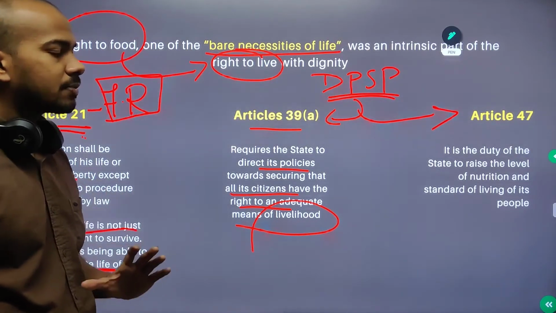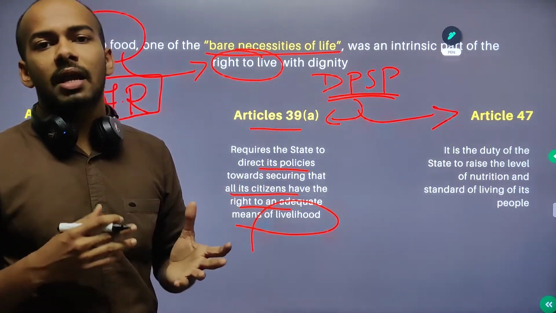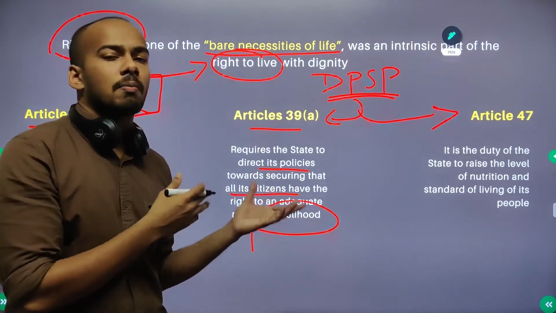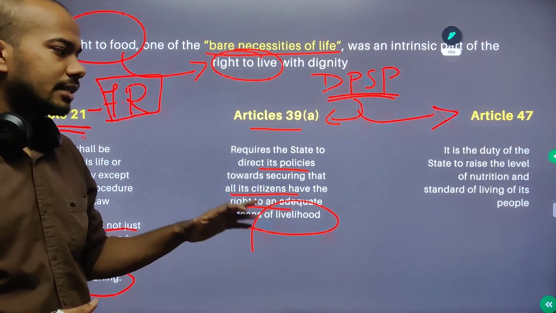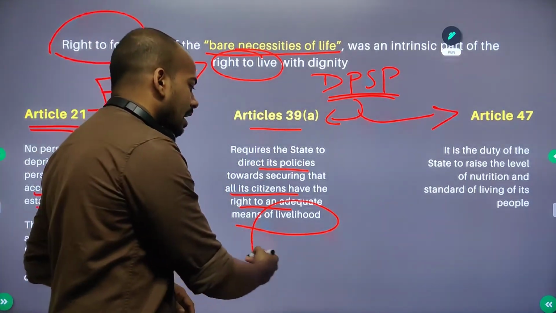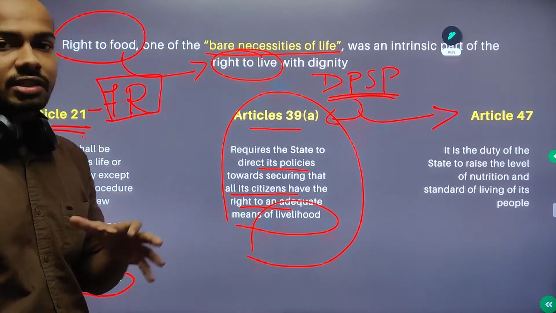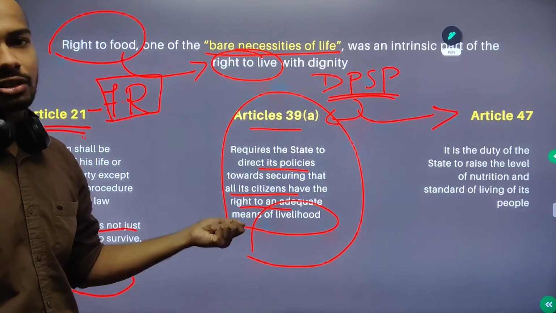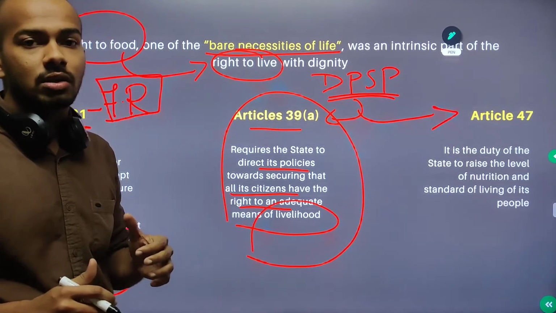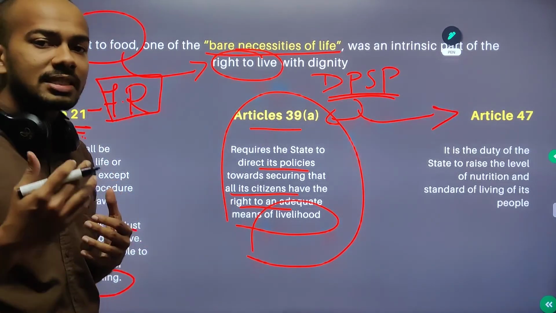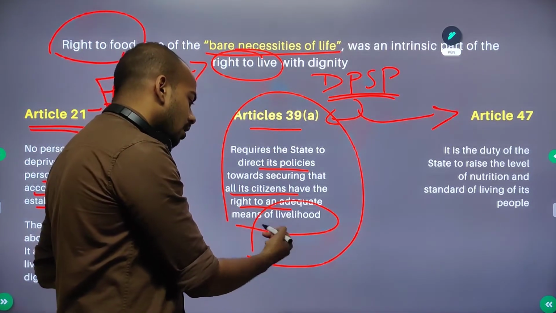Directive principles are not proper rights. You will not be able to go to the court and say that you are not able to access this right. Article 32 cannot be invoked in this situation, but it is instructing the state. It is like a guideline to the state that the state should do this. So it is a moral responsibility of the state to make sure that citizens have the right to an adequate means of livelihood.